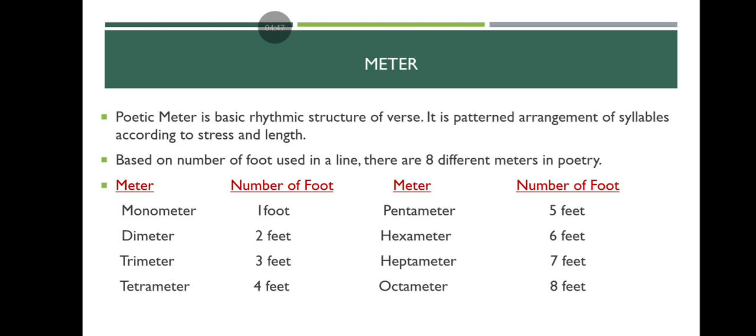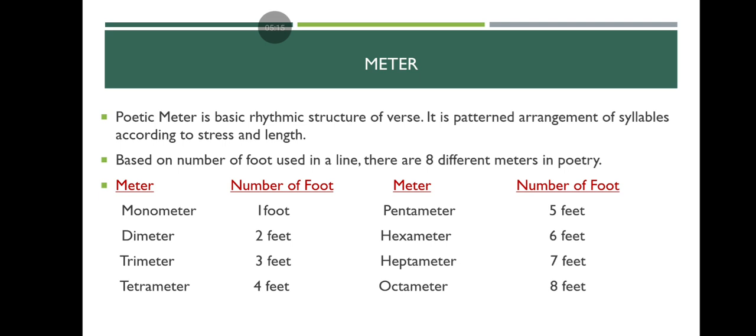Next, let us understand meter. Poetic meter, already we discussed this one. It is the basic rhythmic structure of a verse. It is the patterned arrangement of syllables according to stress and length. Based on the number of feet used in a line, there are eight different meters in poetry.